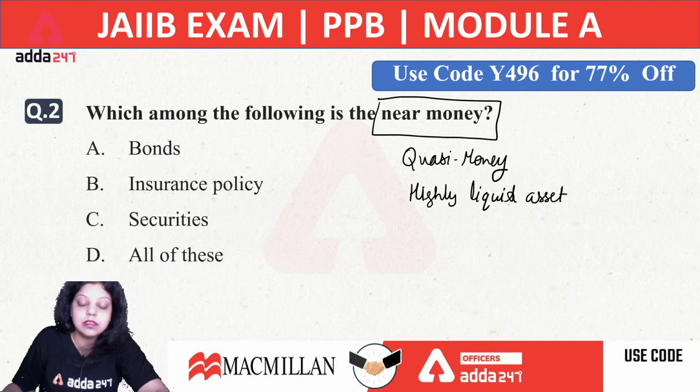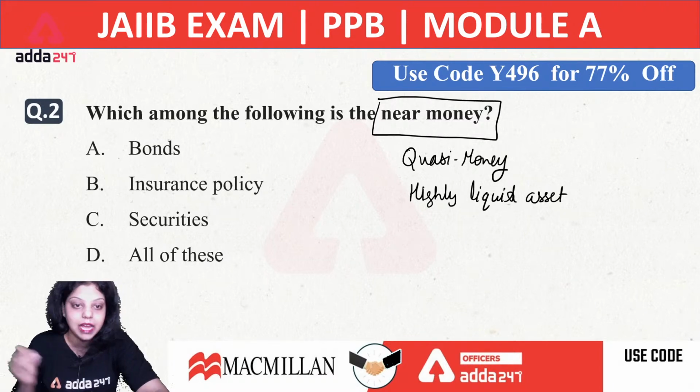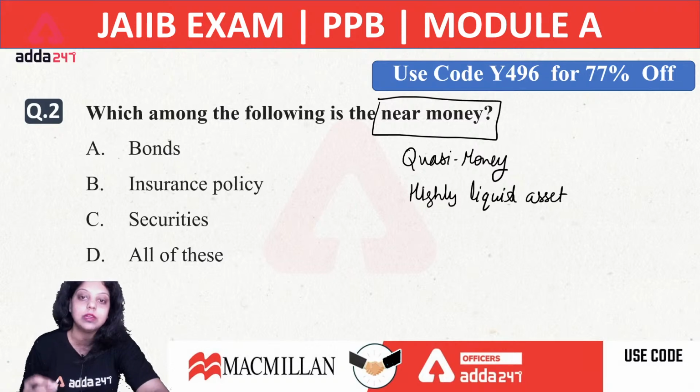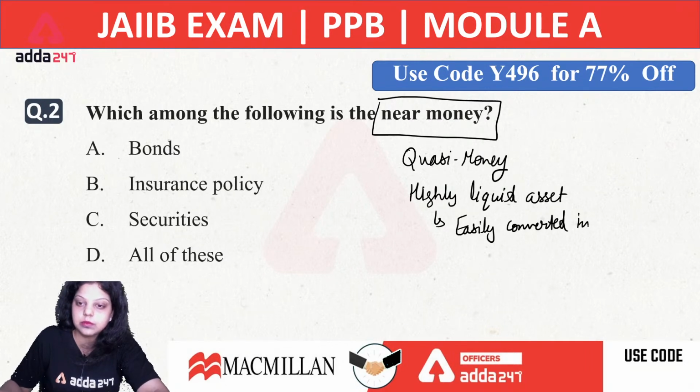It means simply you can convert easily this type of money in form of cash. That is known as highly liquid asset, or that is known as highly liquid currency. Okay. And it means it can be easily converted into cash.